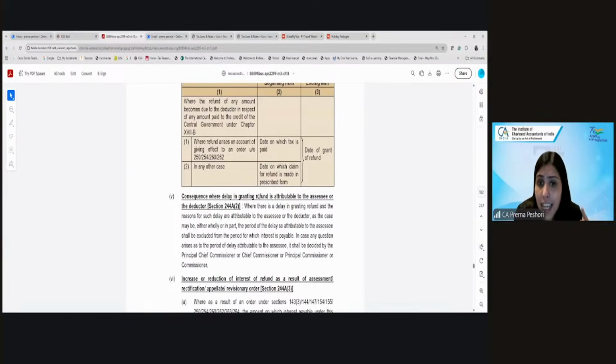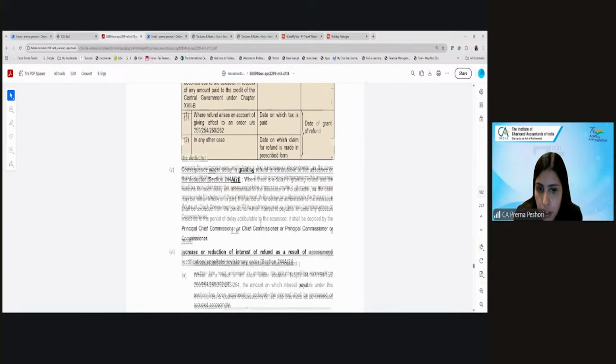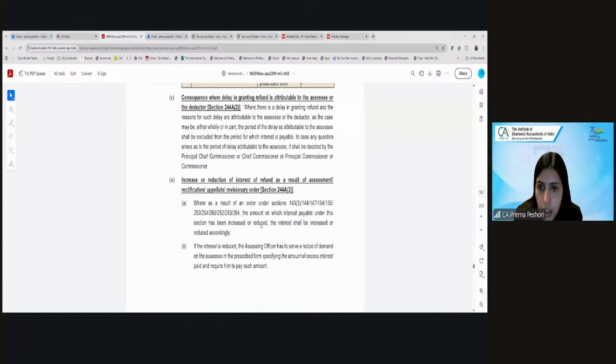Now, where the delay in granting the refund is attributable to the assessee or the tax deductor, let's say, for example, they have not furnished the correct bank account or their PAN is not validated in the bank account, then in those cases, that period shall be excluded. Are we clear?